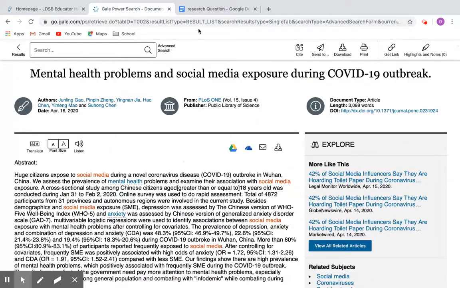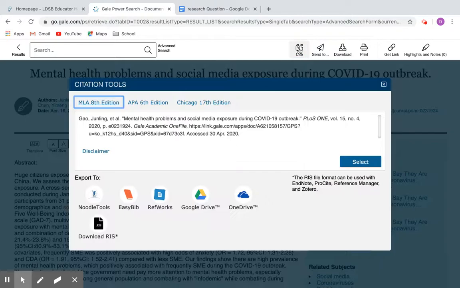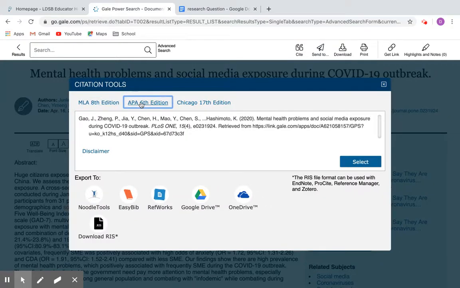You can copy and paste the link. You can send it to yourself. You can download the article. You can print it off. You can just get the link. And for citation, you click Cite. We're doing APA format. And you can export to your Google Drive, or what I usually do is just copy and paste.